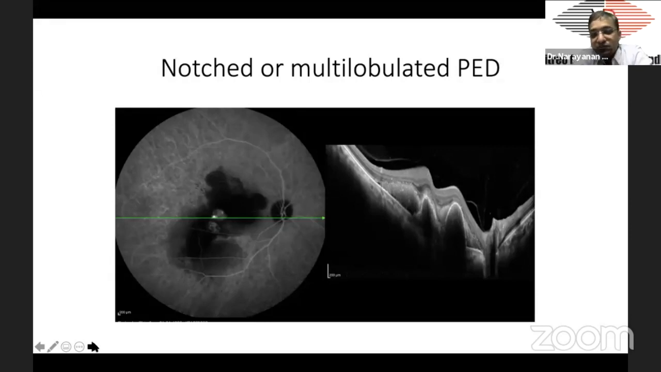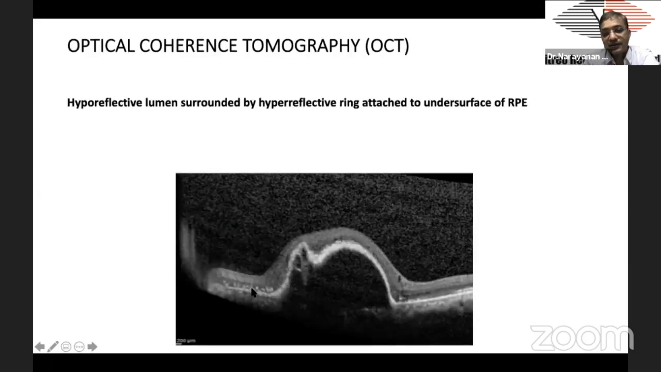The second diagnostic criterion on OCT is a notched PED or a multilobulated PED. Here you can see multilobulations of pigment epithelial detachment. In fact, these are hemorrhagic pigment epithelial detachments. You can see the line scan going through the polypoidal lesion. This is actually a notched PED, but the other criterion for suspecting or diagnosing PCV on the basis of OCT is a hyporeflective lumen, a ring-like lesion under the RPE.